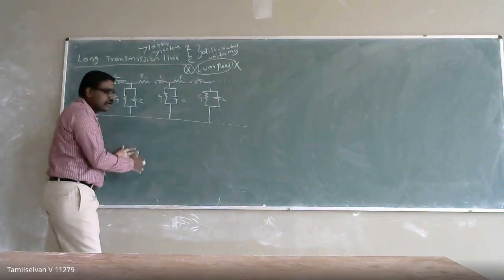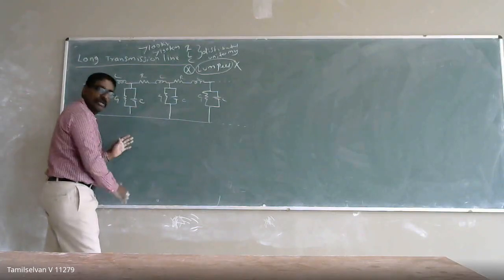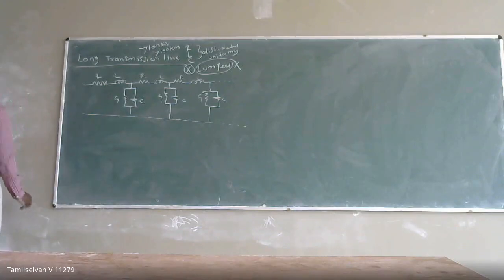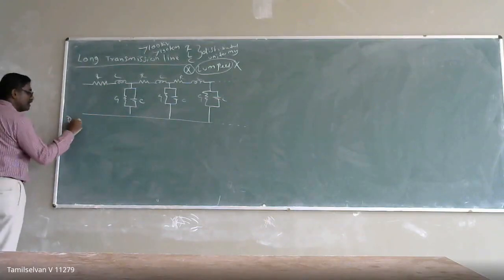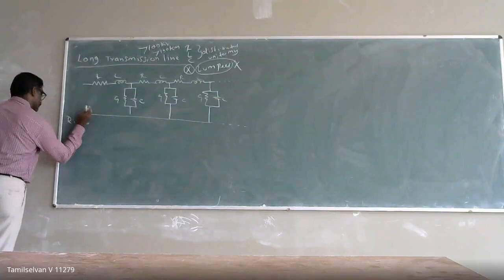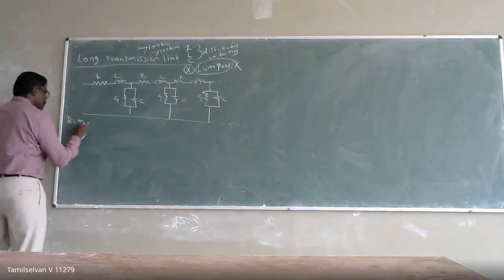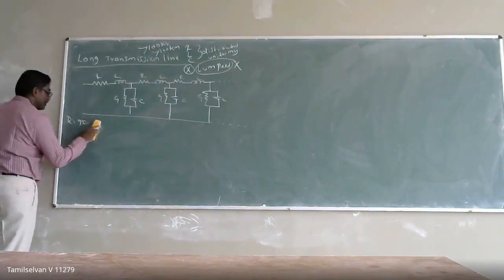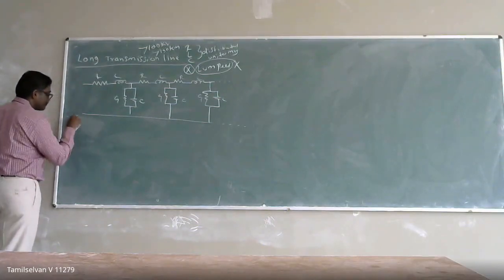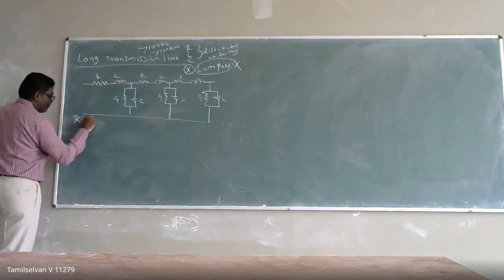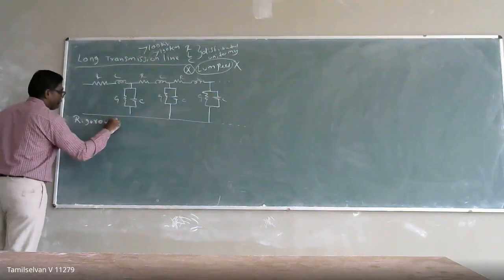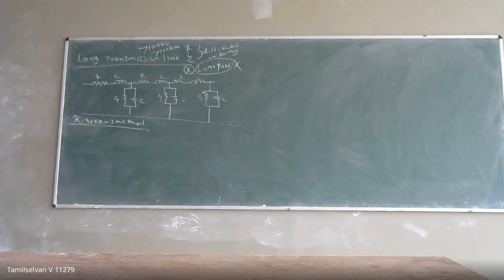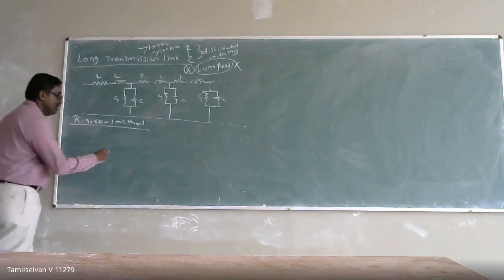For analysis purpose, only the distributed parameters we are going to consider. That method is going to be called the rigorous method. For the rigorous method of analysis, I'm going to consider the equivalent circuit.